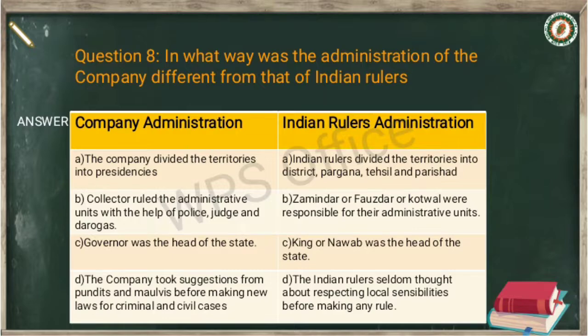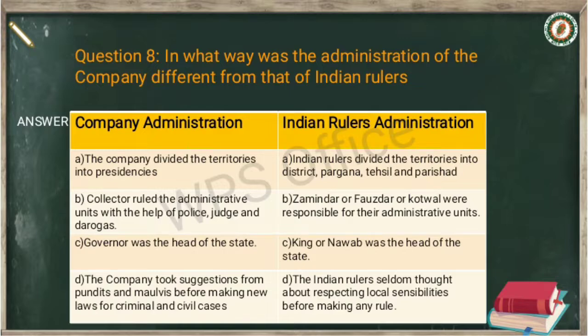And Indian rulers' administration, B, zamindar or fauzdar or kotwal actually handled the police administration in medieval India and were responsible for their administrative units. So that is the difference between the company administration and Indian rulers' administration in terms of law and order.